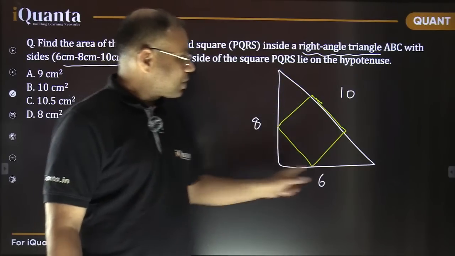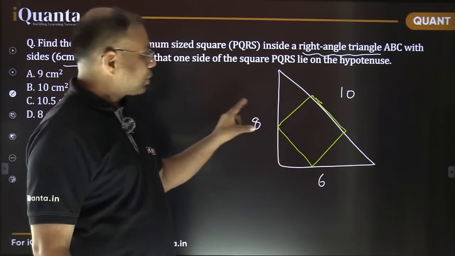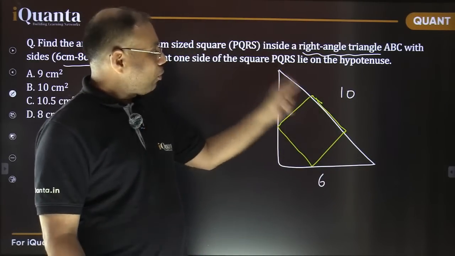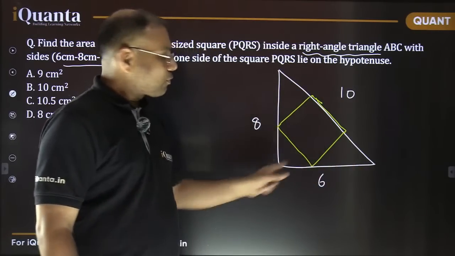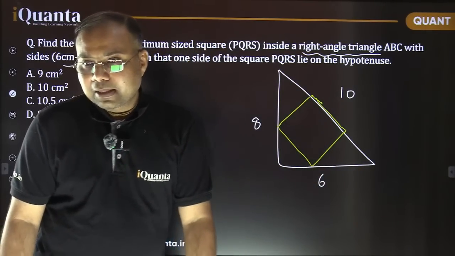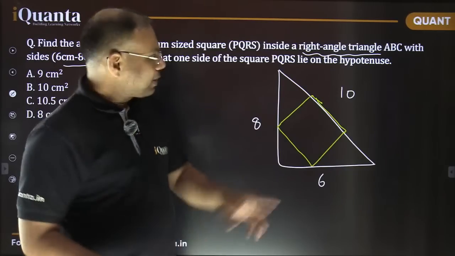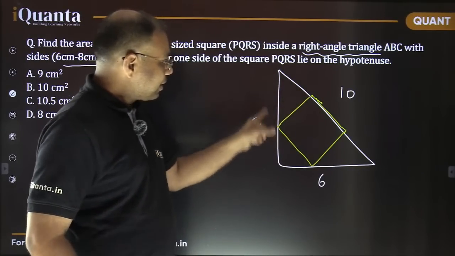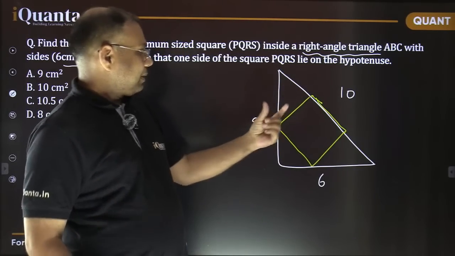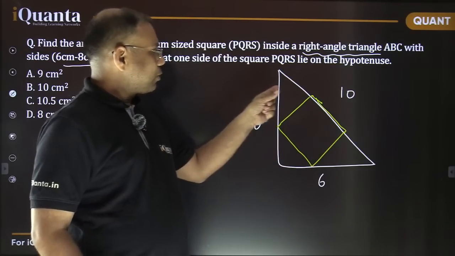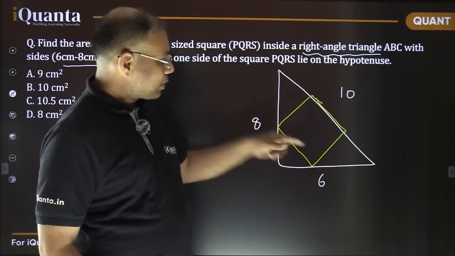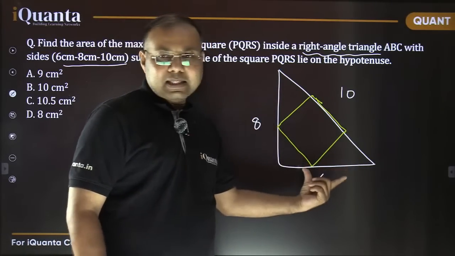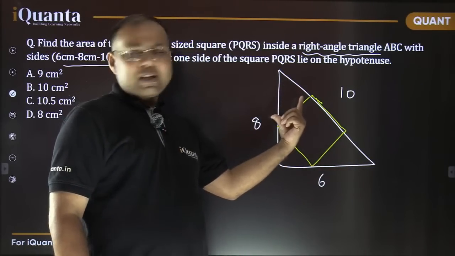And in this larger triangle, I know the sides ratio is 3, 4, 5. So all these triangles also have the ratio of sides as 3, 4, 5 only. ठीक है ना? So right now I'm focusing on this part only. See, in this triangle, this side is corresponding to this angle. इसके opposite है, तो बड़ी triangle में इसके opposite 6 वाली side length that is 3. This side length should be multiple of 3.